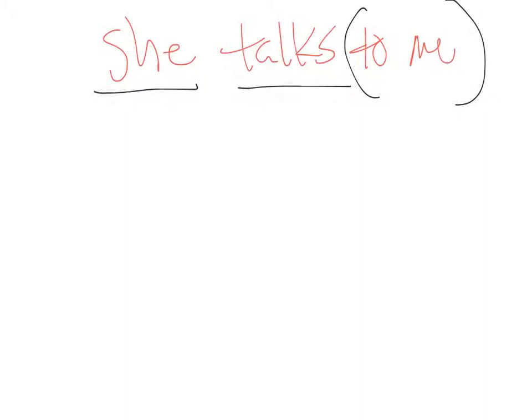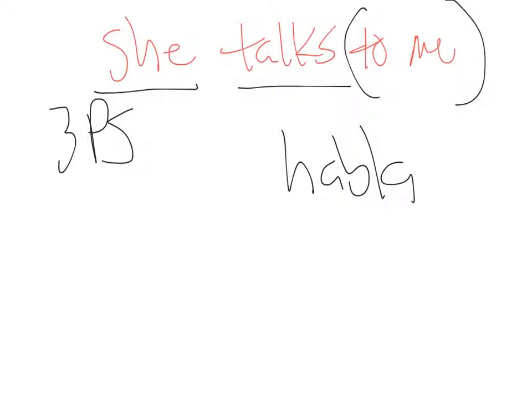She talks. It's presente del indicativo. Present indicative. We know the verb is hablar. What's the third person singular? Third person singular. You know, that's what we think about. And we know that that's habla, or ella habla.